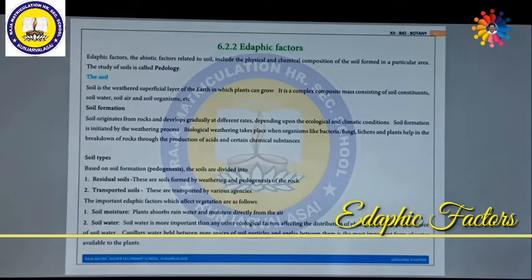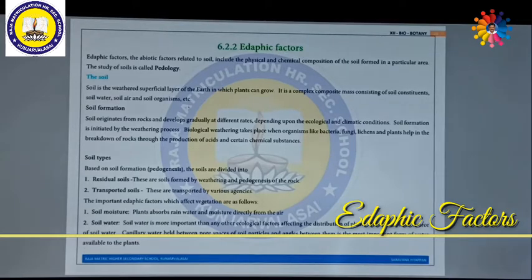So soil formation is initiated by the weathering process. Biological weathering takes place when organisms like bacteria, fungi, lichens and plants help in the breakdown of rocks through the production of acid and certain chemical substances. That is why soil is formed. So various kinds of soil types are there. Based on soil formation, that means pedogenesis, soils are divided into various categories like residual soil.